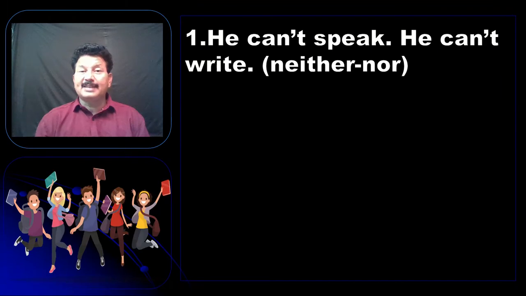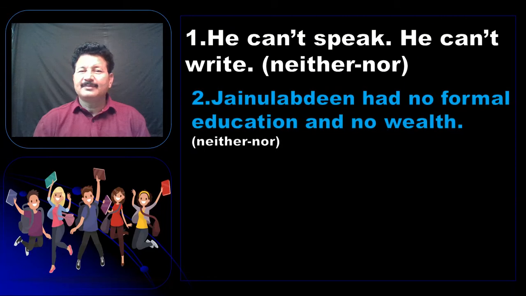Now let's do this exercise. She can't speak, he can't speak, he can't write. Now you have to use neither-nor. Hope you're doing it. He can neither speak nor write. Jainul had no formal education and no wealth. We should not use "no" again. So you have to say Jainul had neither formal education nor wealth.